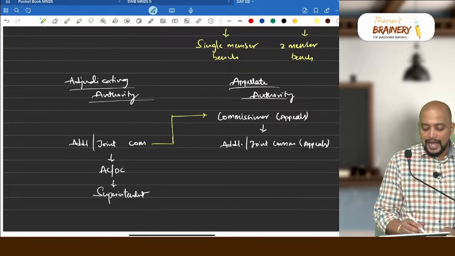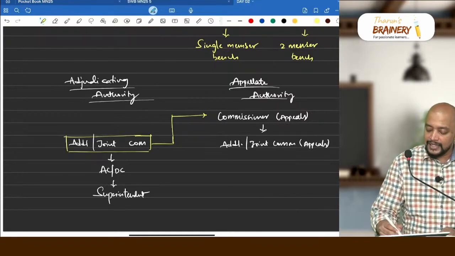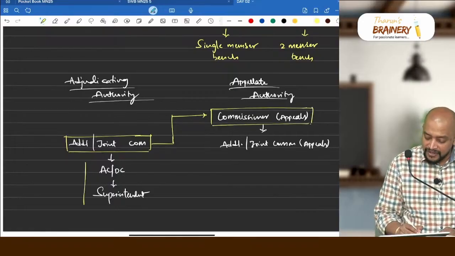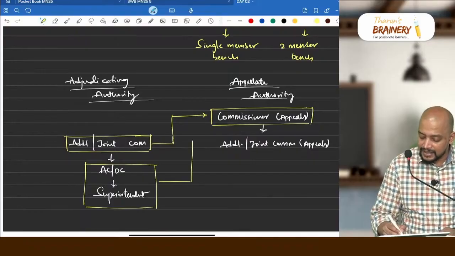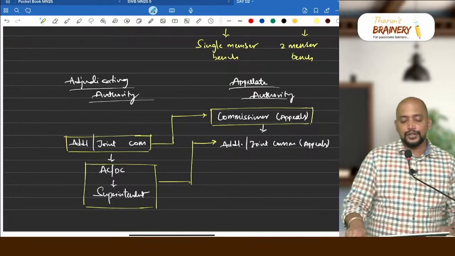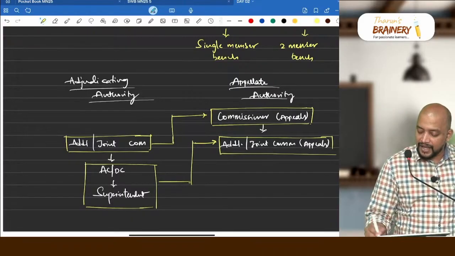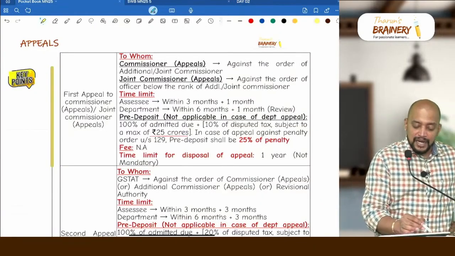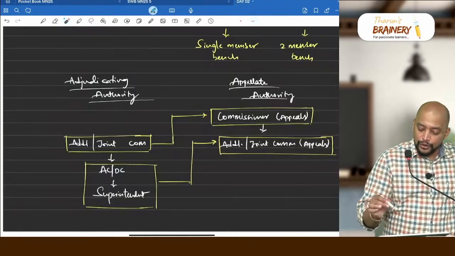So when an additional joint commissioner passes the order, the appeal will be made to commissioner appeals. Suppose if AC, DC or superintendent passes the order, the appeal will be made to additional or joint commissioner appeals. That's what I have given there. So if the appeal is against the order of an additional joint commissioner, we will go to commissioner appeals.